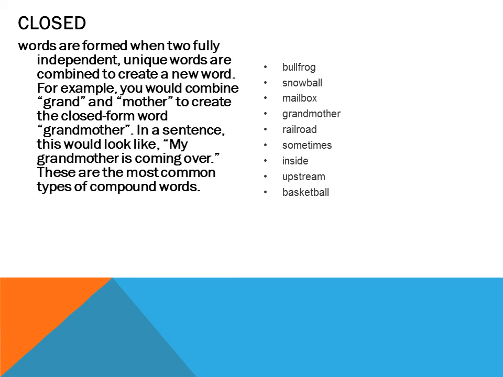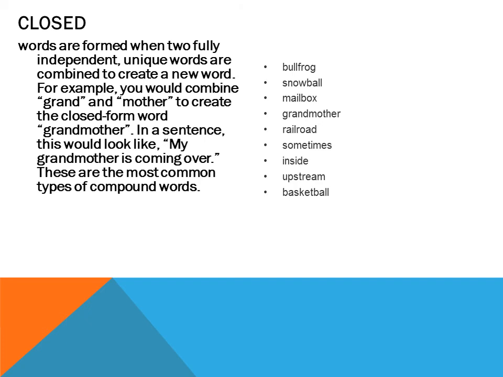So the first example which is given, which you can see here, is bullfrog. This word is made from the words bull and frog. Now what is bull? Is it an adjective, or a noun, or a verb? Of course bull is a noun and frog is also a noun. So which combination is there here? Yes, you have understood well. It is made from noun plus noun.